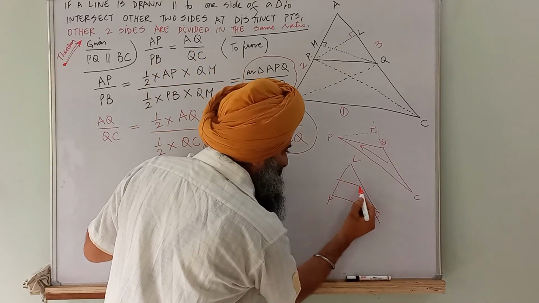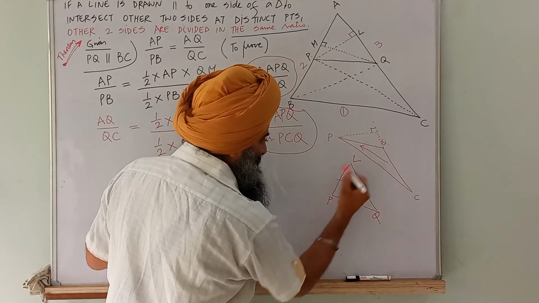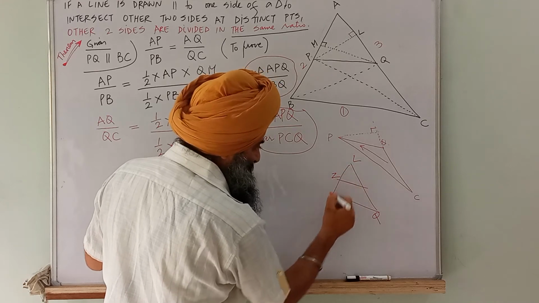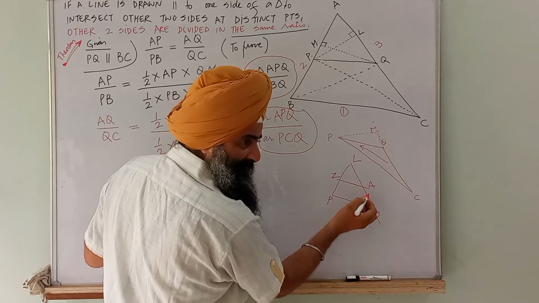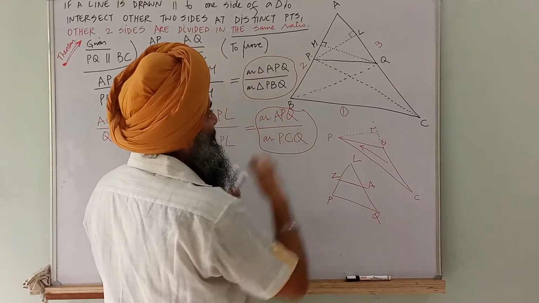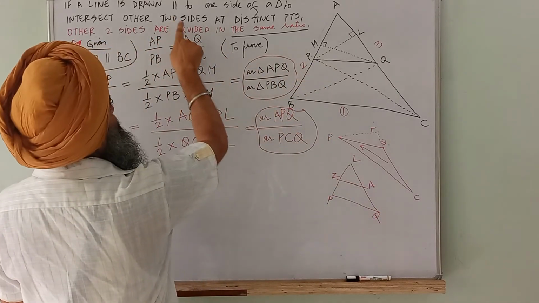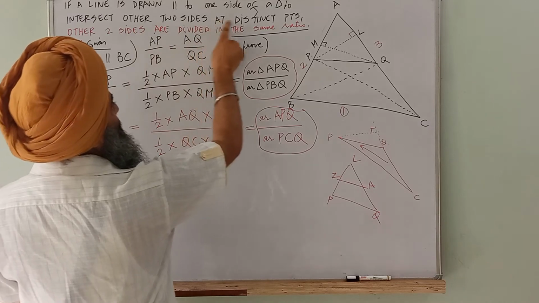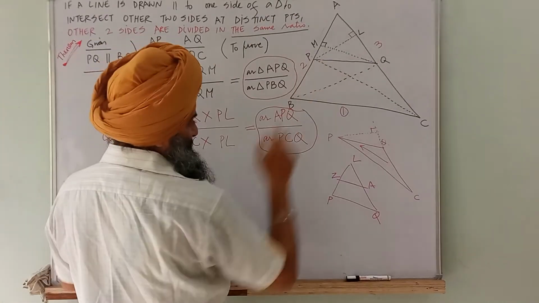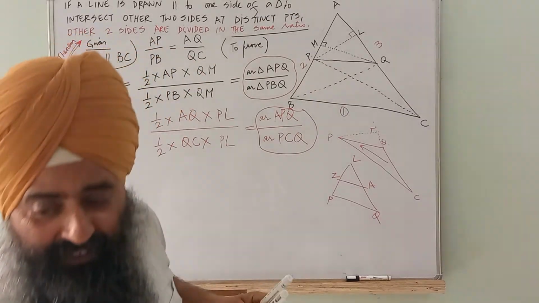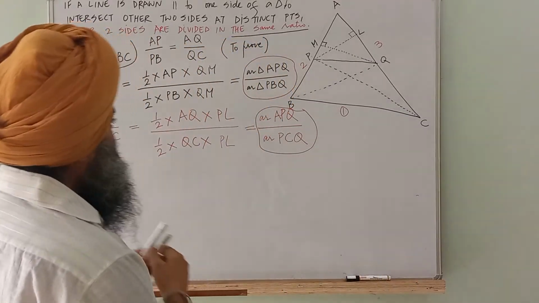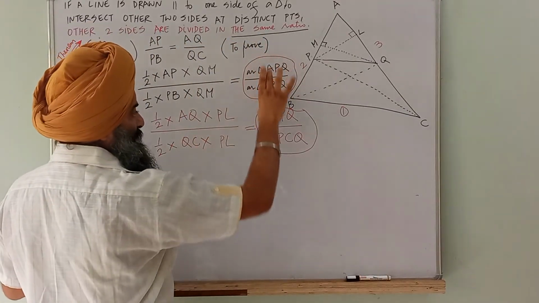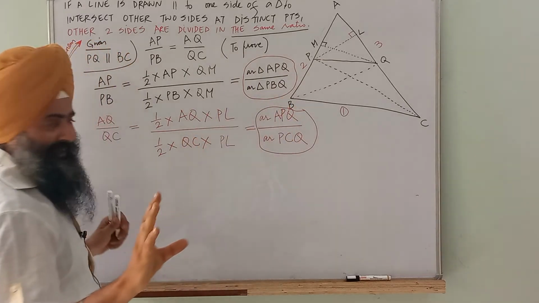It has to intersect. Then LZ by ZP will be equal to LA by AQ. That's why I say at two distinct points, means points are there. Okay, points formation is there. Alright. It's a very interesting theorem. So students, if I am able to prove this is equal to this, my job is done.